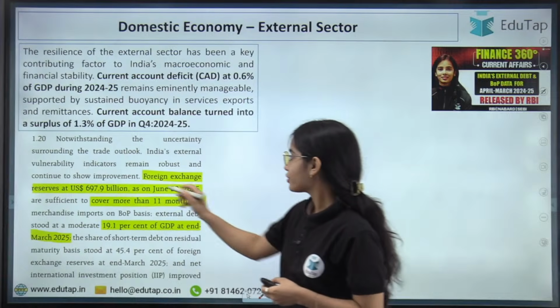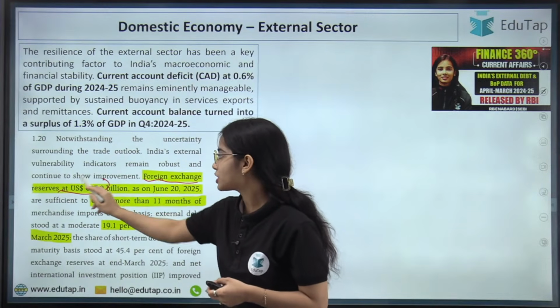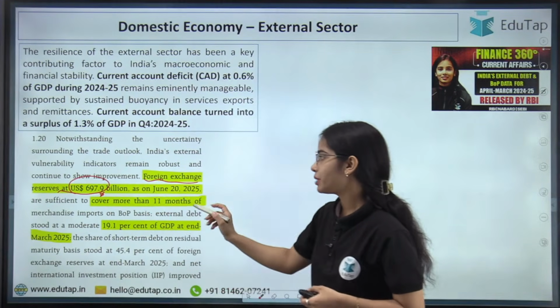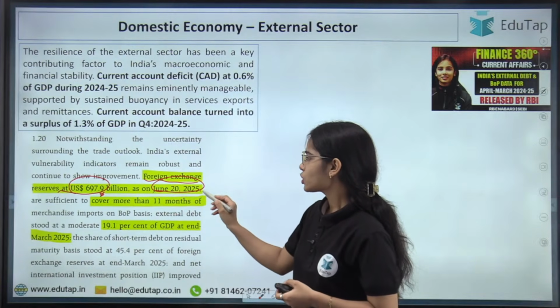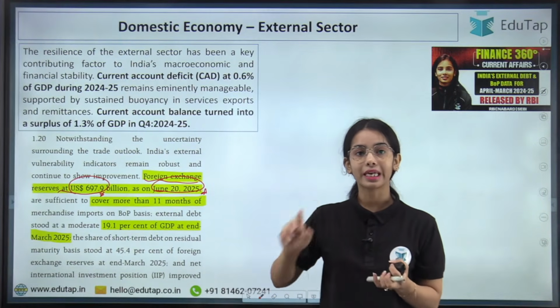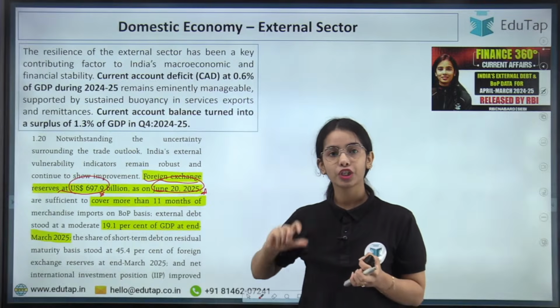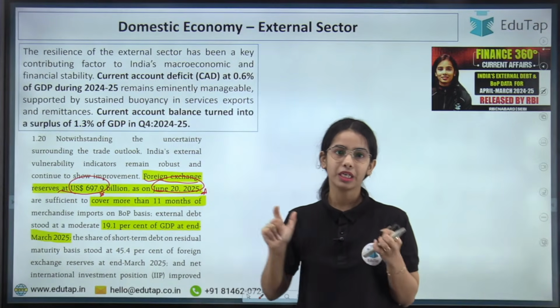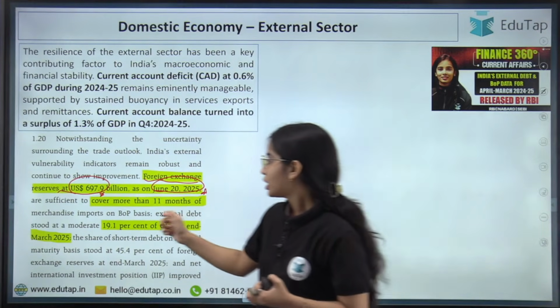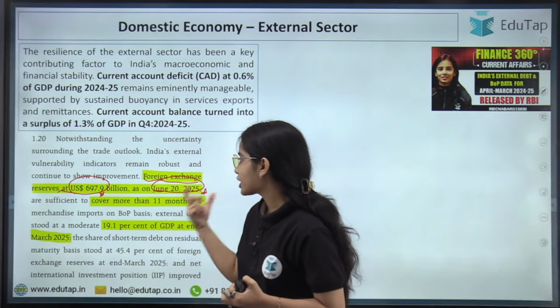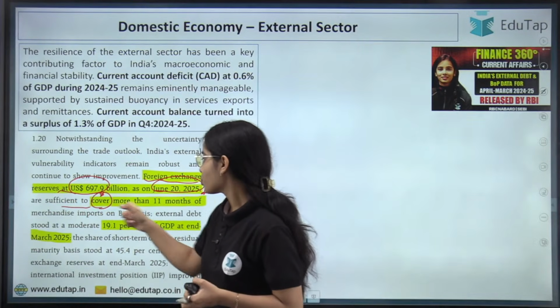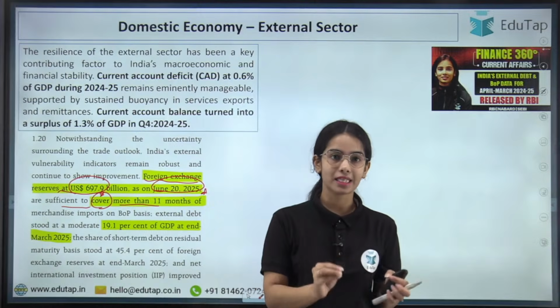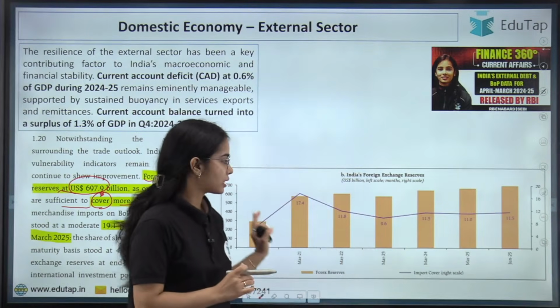Now, if you remember, the foreign exchange reserves were US$697.9 billion as of June 2025. This data point you do not have to remember, because the new foreign exchange reserves data will be released in August at the Monetary Policy Committee. Basically, the foreign exchange reserves are sufficient to cover more than 11 months of merchandise imports. So here you can see this diagram.